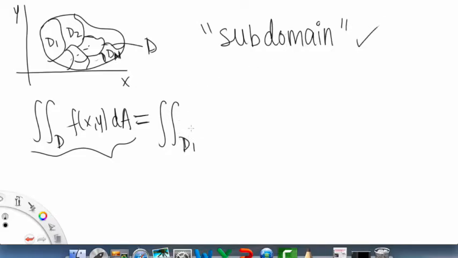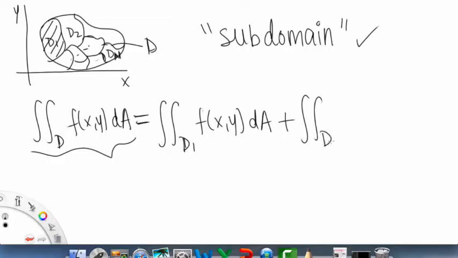Okay, so integrating over the little domains like this, that would be just over this one here, D1, and then you add to it when you integrate over D2, and so on.